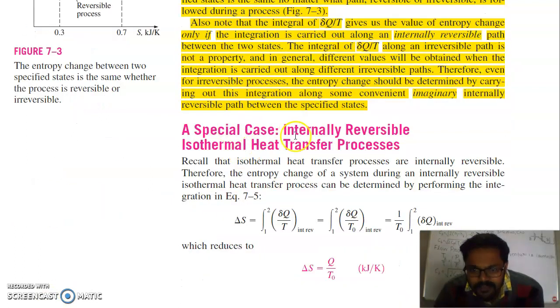A special case: the internally reversible isothermal heat transfer process. Recall that isothermal heat transfer processes are internally reversible. Therefore, the entropy change of a system during an internally reversible isothermal heat transfer process can be determined by performing the integration.